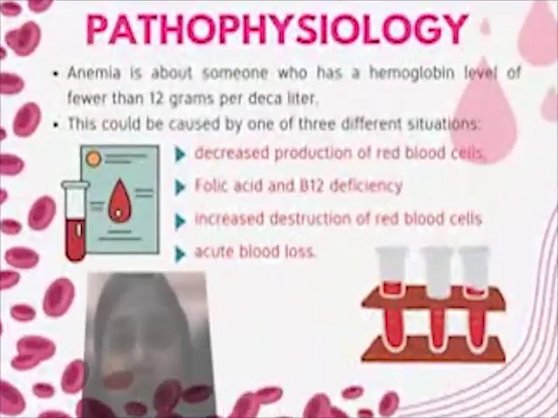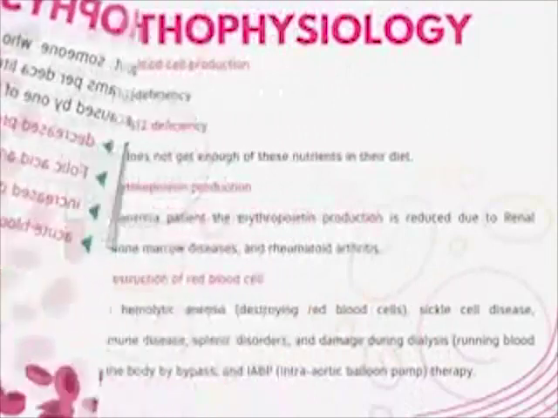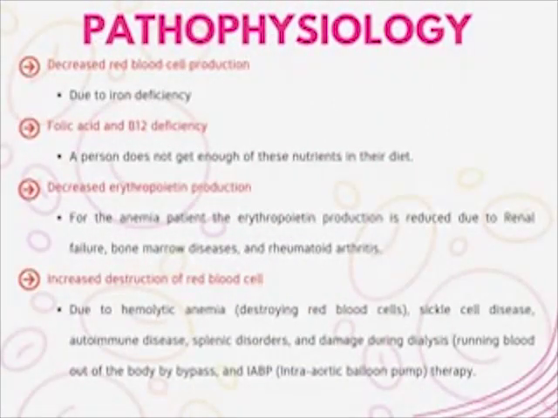Anemia is about someone who has a hemoglobin level of fewer than 12 grams per deciliter. This could be caused by one of three different situations. It could be decreased production of red blood cells, increased destruction of red blood cells, and acute blood loss.